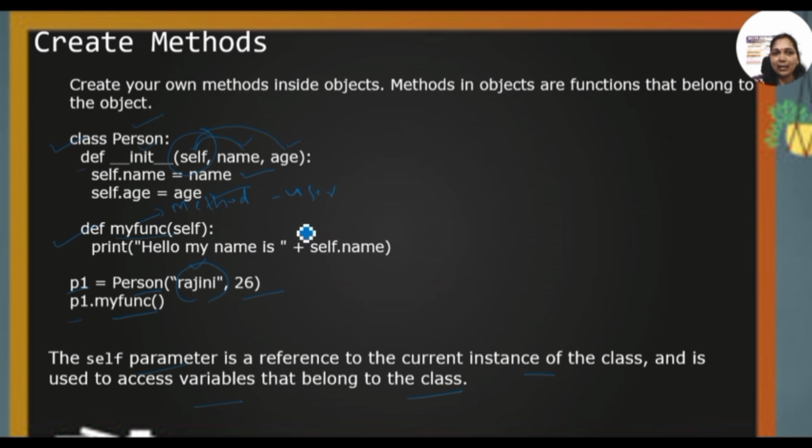The most important thing is, in this method I have used the init method and I have used one parameter which is called self. Let me explain again what is self. Self is a reference, nothing but a way to access the variables of the class which belong to it. That is called self.